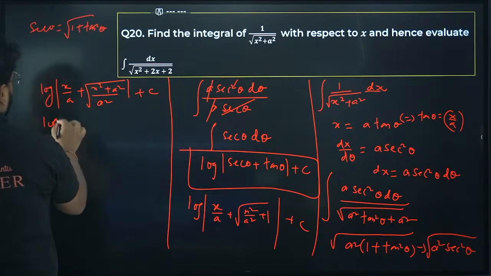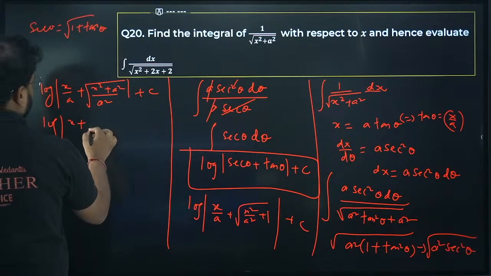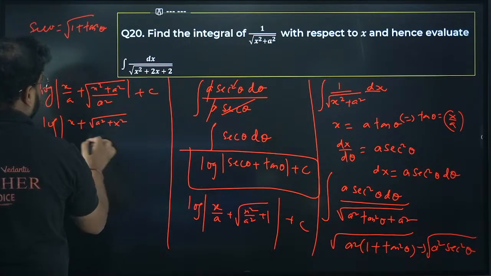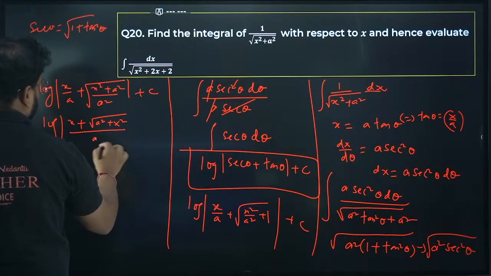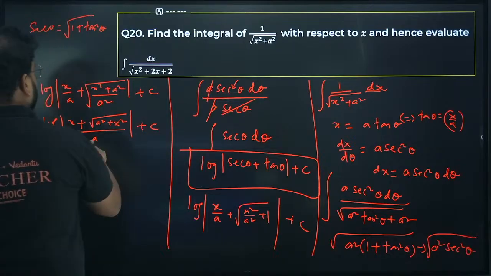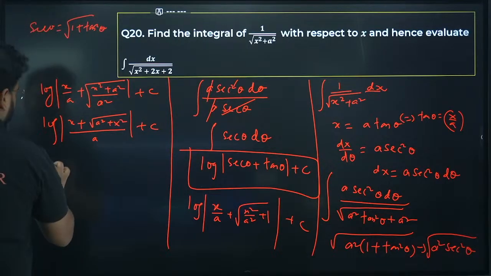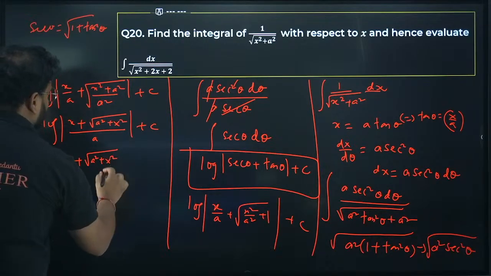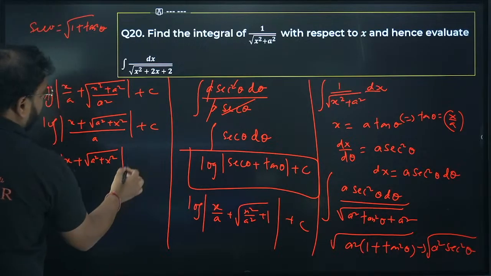So you get log of x plus root of a square plus x square, divided by a, plus c. This a can be taken out, it's a constant. The log a by b formula can be applied: log of x plus root of a square plus x square, and you'll have minus log a plus c.